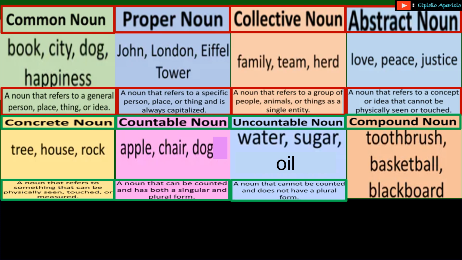Finally, we have compound nouns like toothbrush, basketball, blackboard, and this is a noun that is made up of two or more words. Okay, so these are our categories for the nouns. But remember, as I told you at the beginning, you can learn nouns everywhere, every time. Even in your room, you can look at the window and there are more words that you can get day after day.